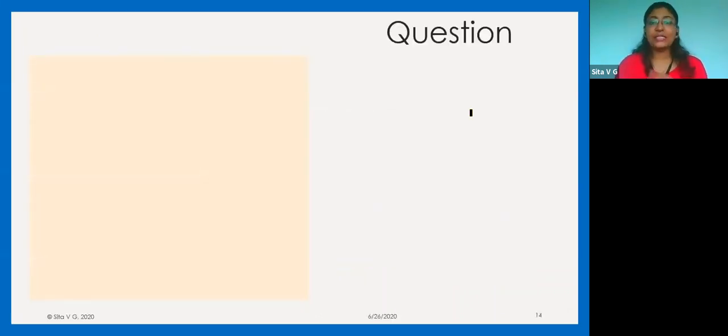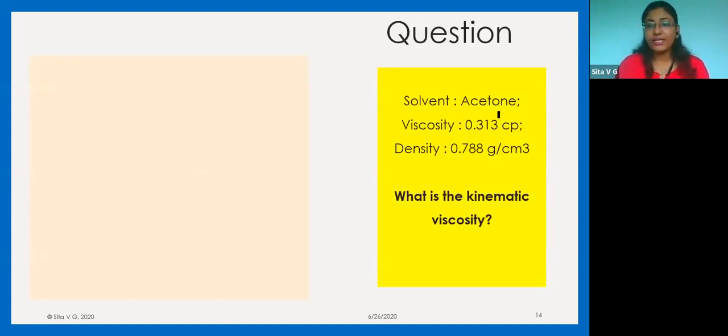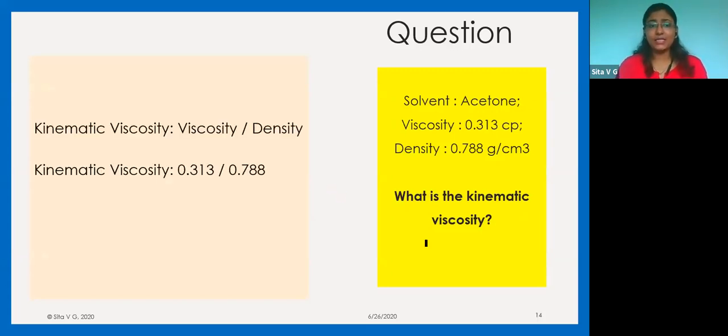Now we have a question that can be one of the probable questions of GPAT. You have been given a solvent, that is acetone, and the viscosity has been mentioned in centipoise and its density is given. So the straightforward question is, what is its kinematic viscosity? Now we just read about kinematic viscosity. It is nothing but the viscosity divided by the density, which will give you 0.397 as your kinematic viscosity.